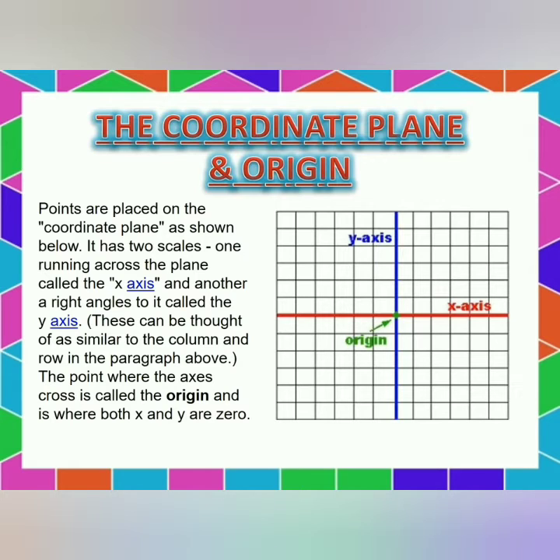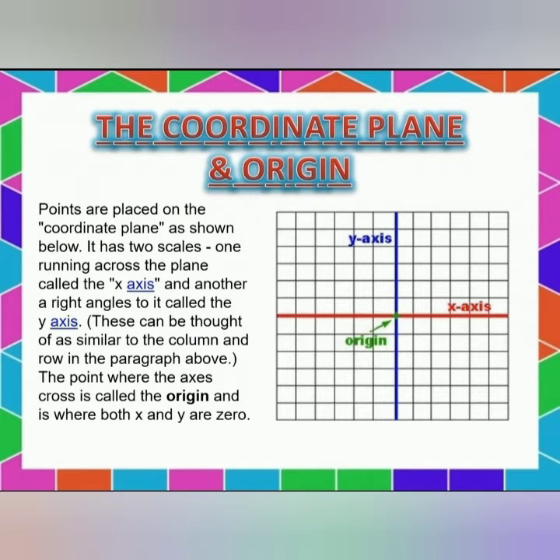The coordinate plane and origin. Points are placed on the coordinate plane as shown below. It has two scales, one running across the plane called the x-axis and another at right angles to it called the y-axis. The point where the axes cross is called the origin and is where both x and y are 0.